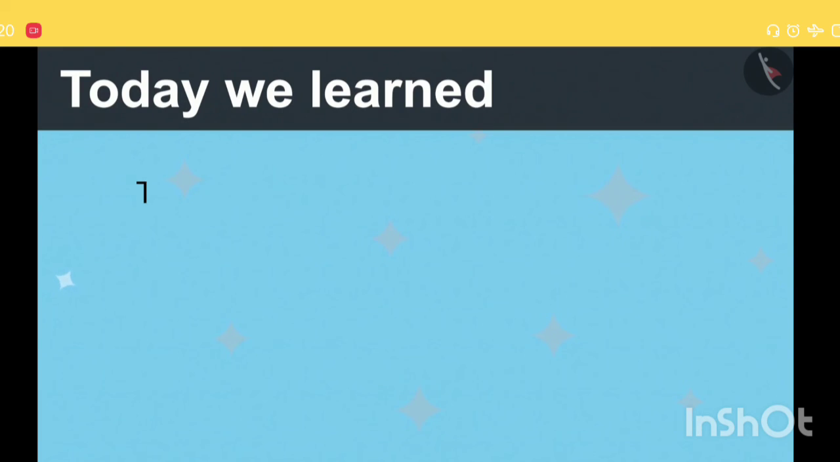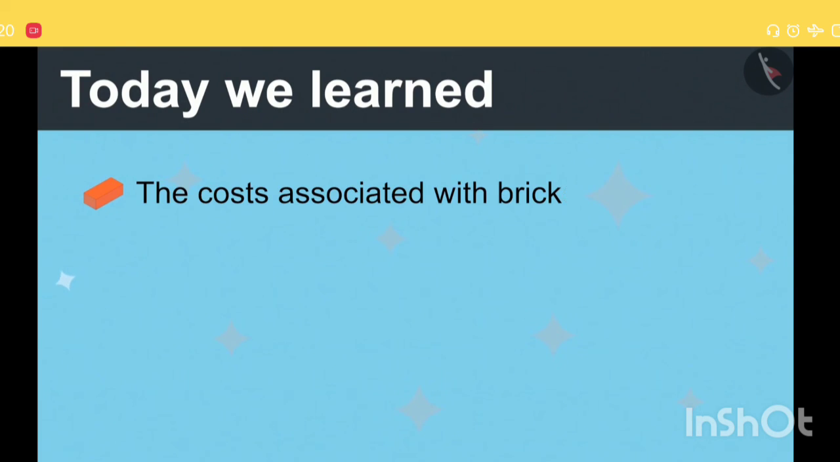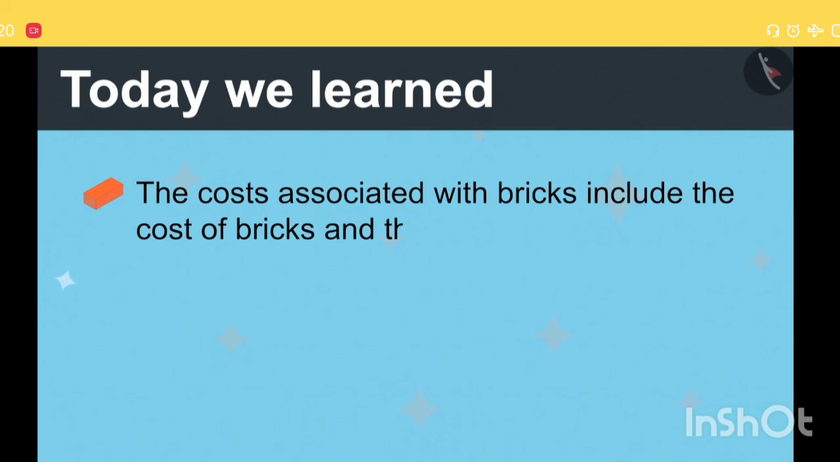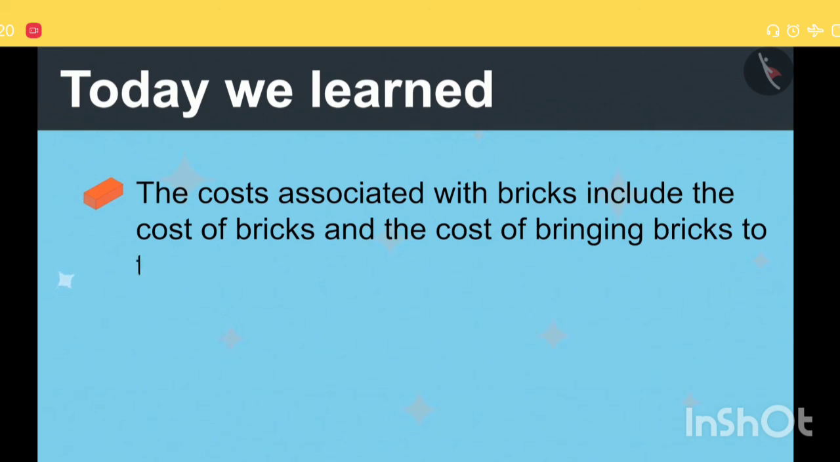Today we learned the cost associated with bricks includes the cost of bricks and the cost of bringing bricks to the construction site.